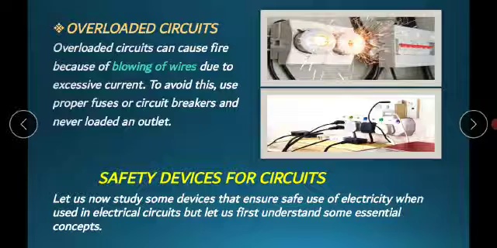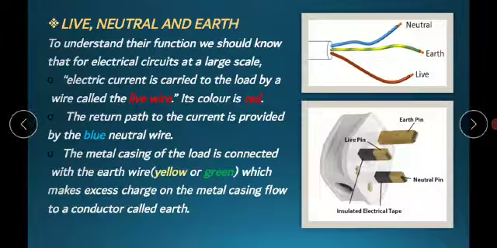Next, we have safety devices for circuits. There are several devices that ensure the safe use of electricity. Some of them are discussed here. First of all, we will discuss live, neutral and earth wire. First is the live wire. Electric current is carried to the load or appliance by a wire called the live wire. It is red in color.